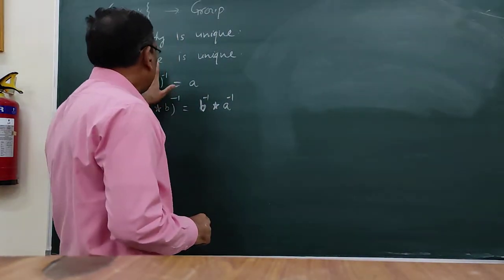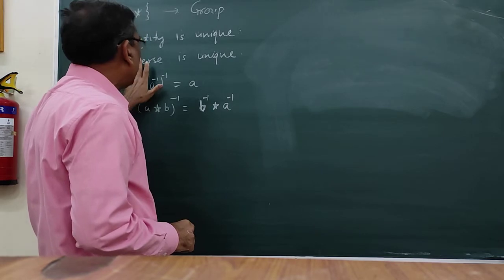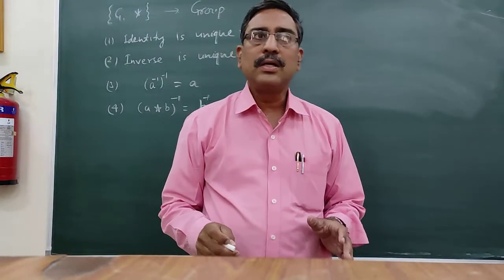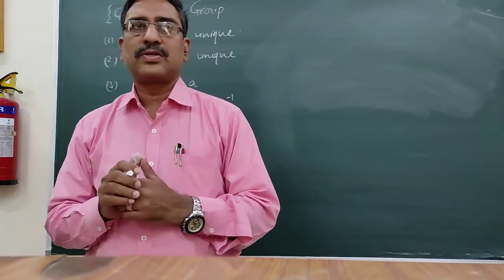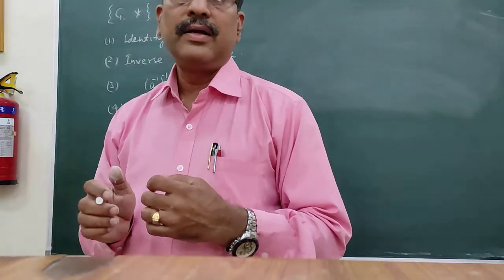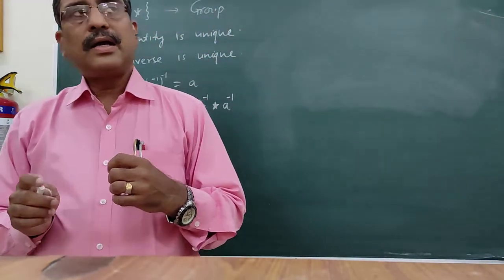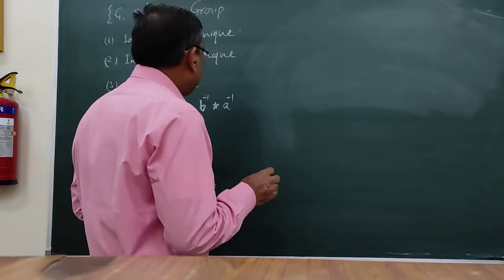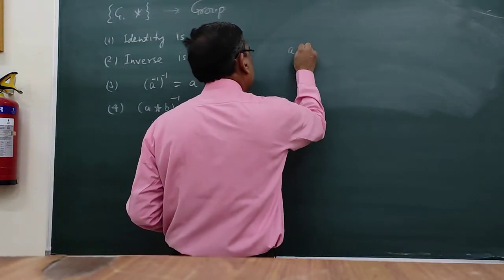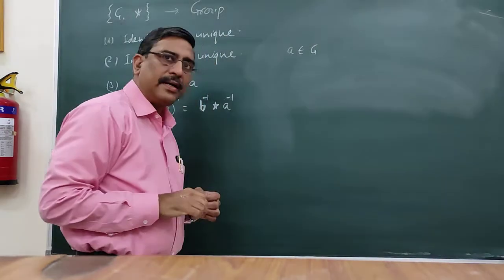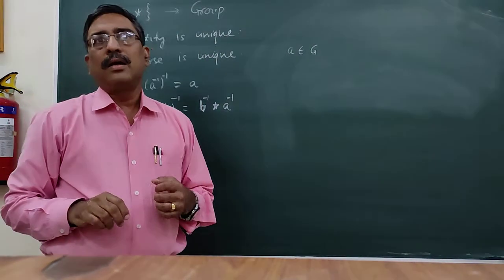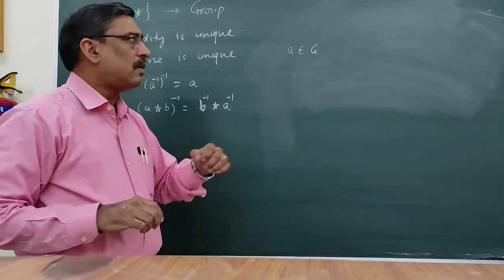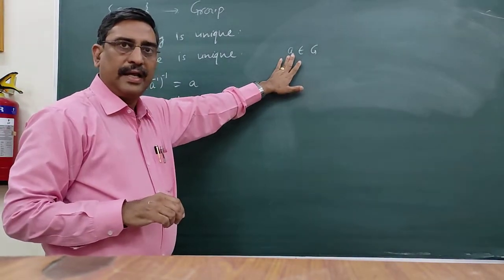Again, the second simple property of the group is that inverse is unique, meaning there is no other inverse of any element. Only one inverse exists for an element in a group. Let us suppose a belongs to G is any element, and we have to prove that there exists only one inverse for this element a.